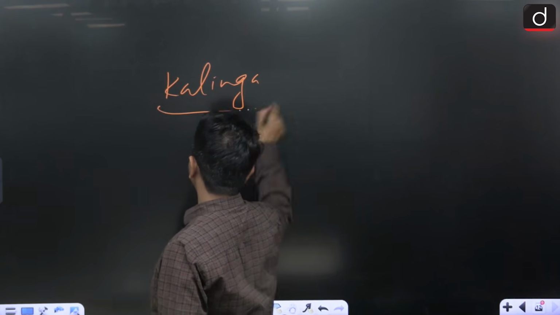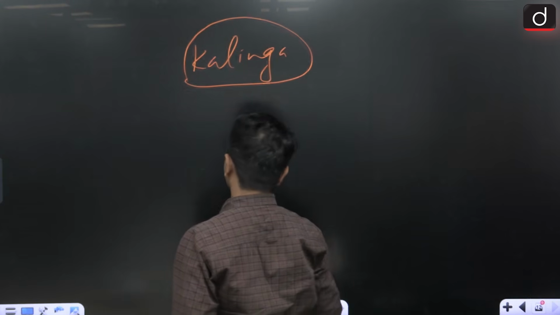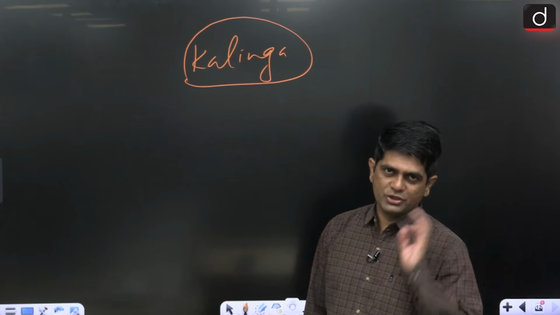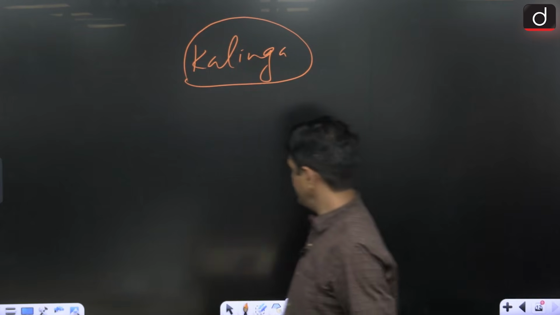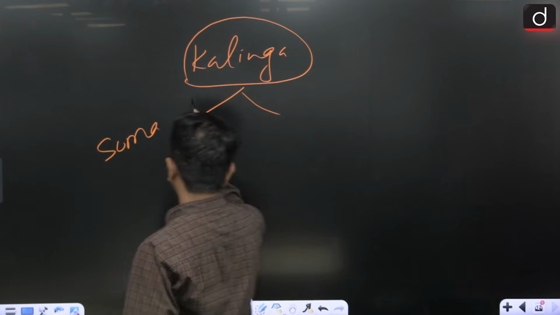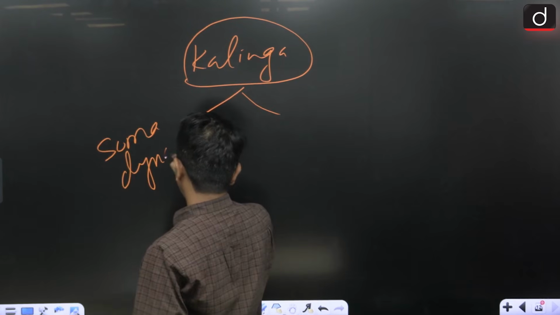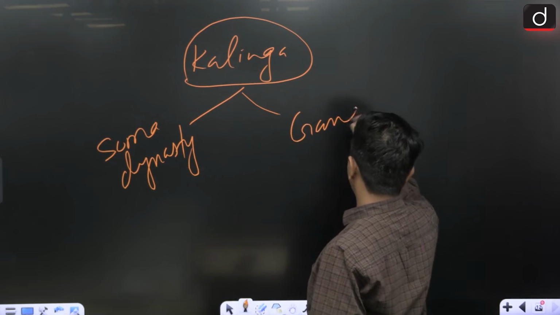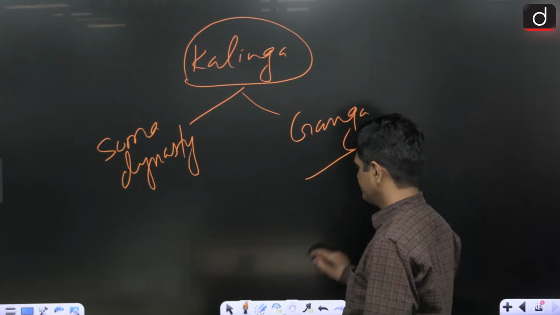Kalinga, that is Odisha. In Odisha, at that time, in the early medieval age, two dynasties ruled. One is the Soma dynasty, and the second one was the Gang or the Eastern Gang dynasty.